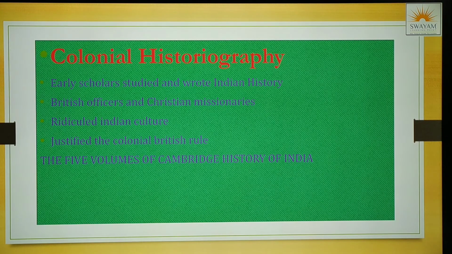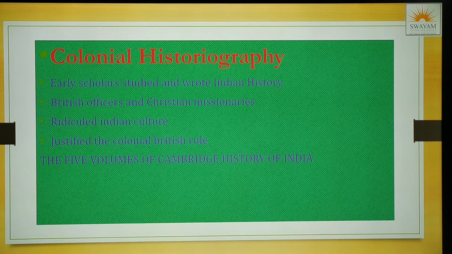Quick recap: early scholars who studied and wrote Indian history were not people who had legitimate degrees. They were British officers and Christian missionaries who had come down to India for a few years, and in those few years they started writing the whole history about India. They ridiculed and made fun of Indian culture, felt that Indian culture was very inferior and British culture much superior, and they justified that whatever the Britishers did to India was absolutely right. They justified the colonial British rule, and the five volumes of Cambridge History of India is the book.